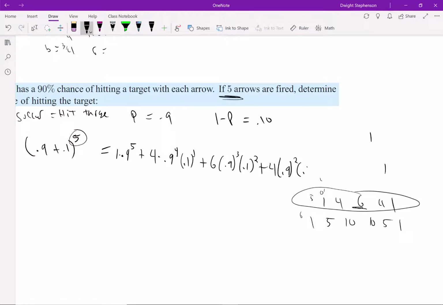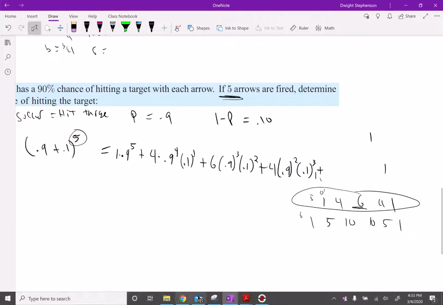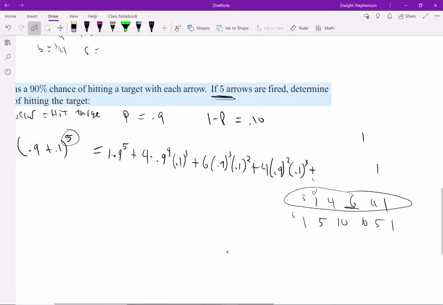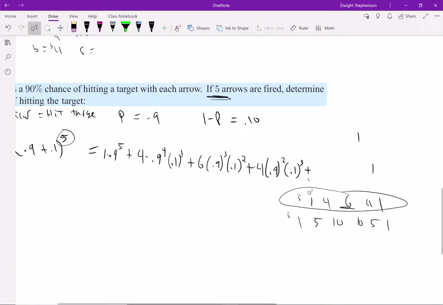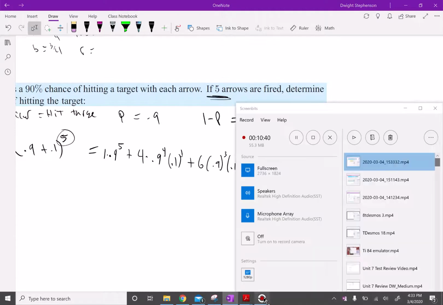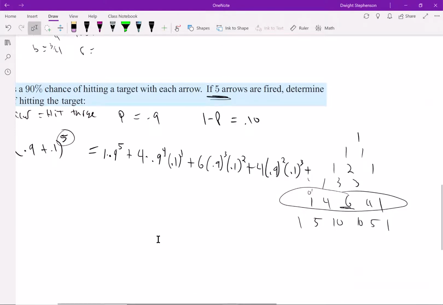0.9 squared, 0.1 to the third, plus... what did I do wrong? 5. 1, 2, 3, 4, 5. Give me a second. Oh, I'm messing this up here. No, that's right. I see, I counted wrong. This is 0, 1, 2, 3, 4, 5. I should be using that one.